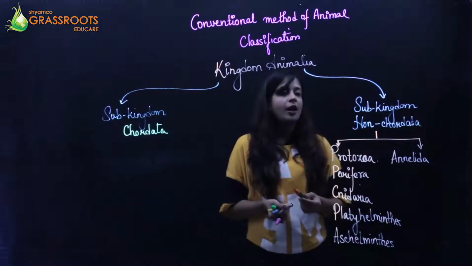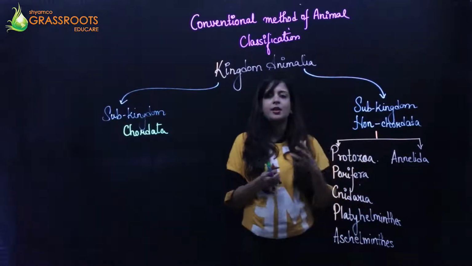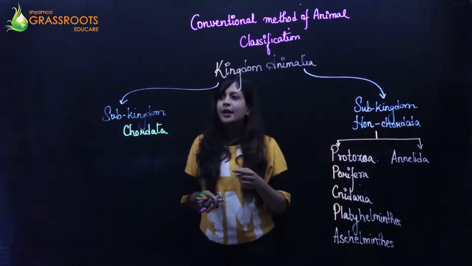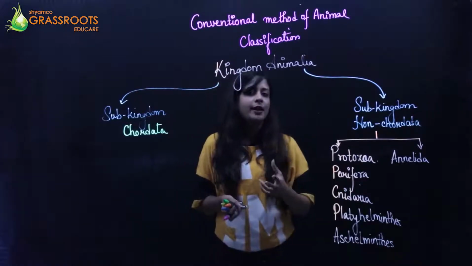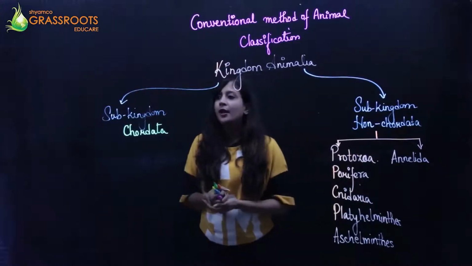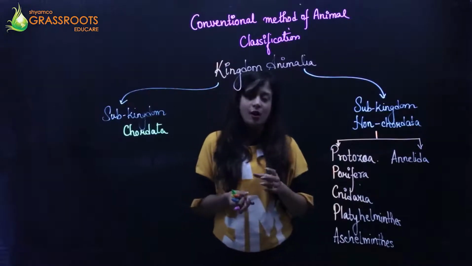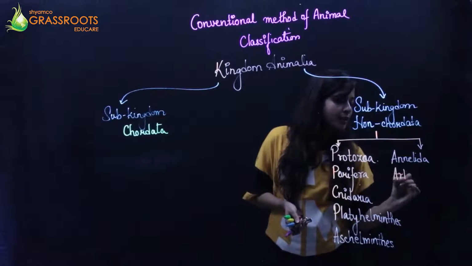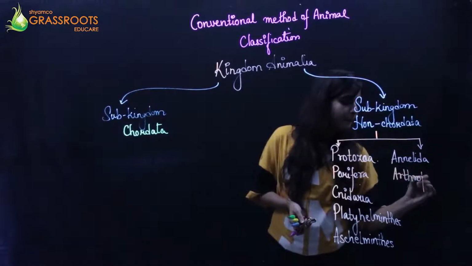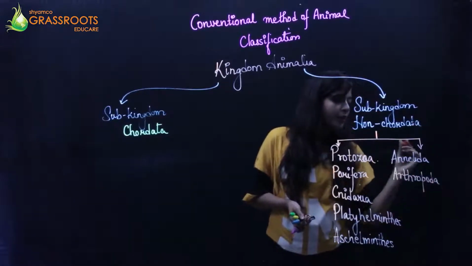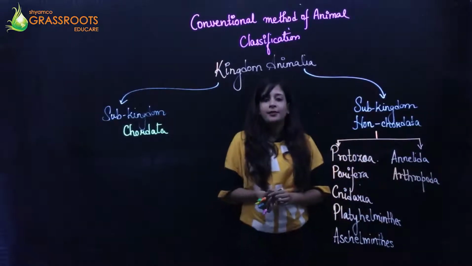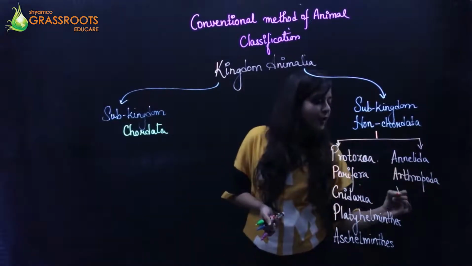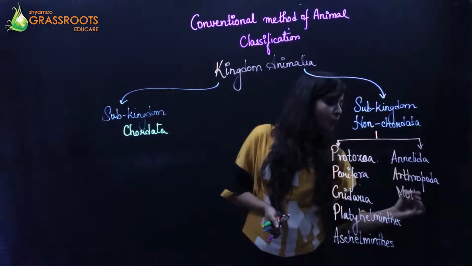Next, which you see mostly in and around yourself, like the butterfly, the mosquitoes, all the insects in and around you, belongs to the phylum which is known as the Arthropoda. Then comes your snail. The snail belongs to the phylum which is known as the Mollusca.